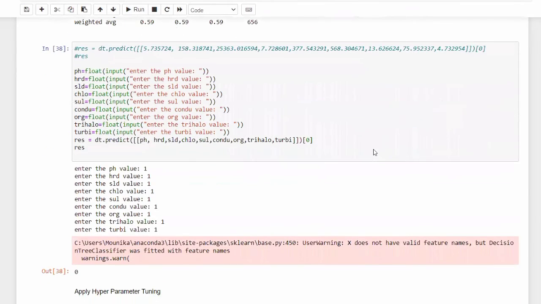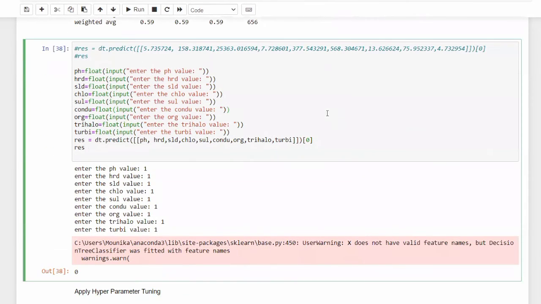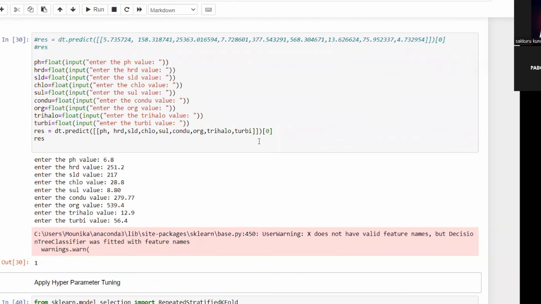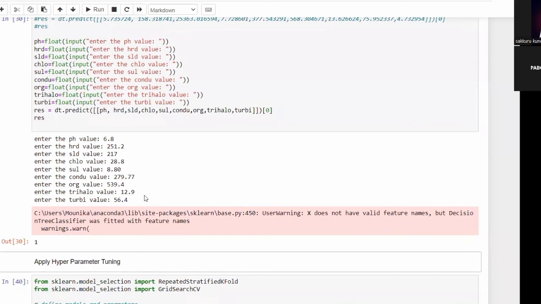Finally, we can also predict the water purity by inputting the values of pH, hardness, and other entities which we compare for calculating the feasibility of the drinking water.